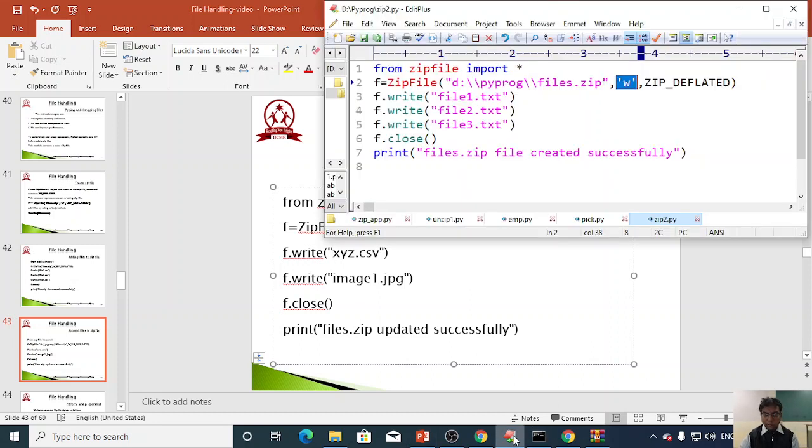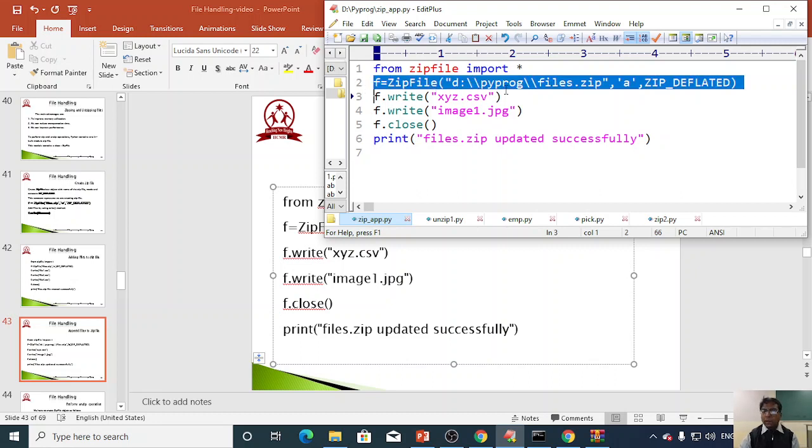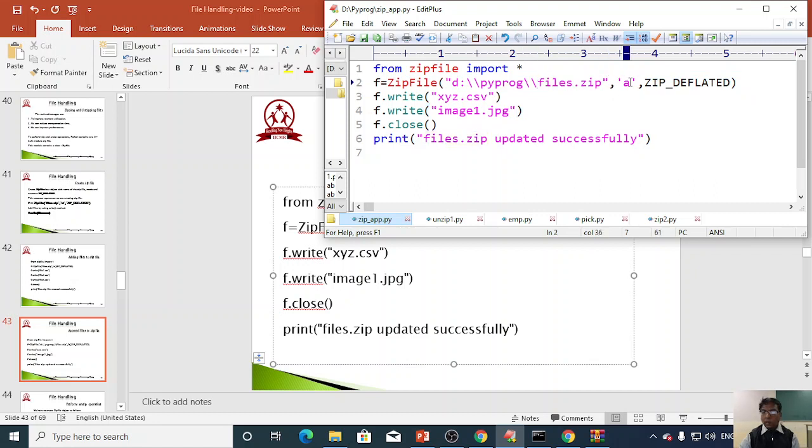Again let's see with an example, append. Here the zip file object is created, but now the same file is opened in append mode. The constant is the same, ZIP_DEFLATED. Then we are trying to add the xyz.csv file as well as the image1.jpg file.